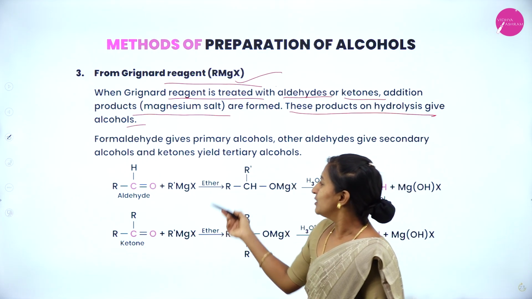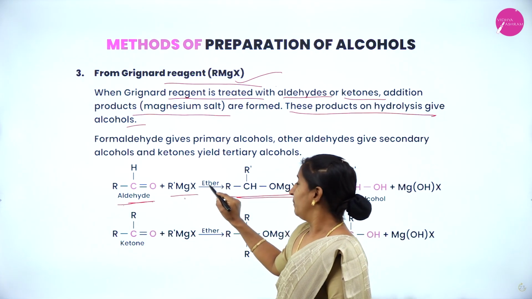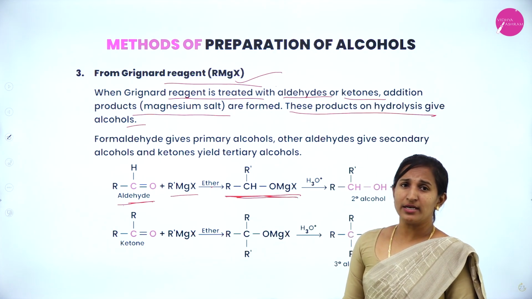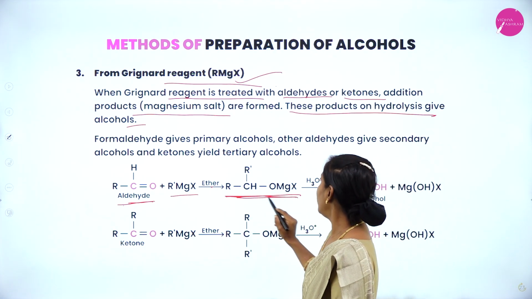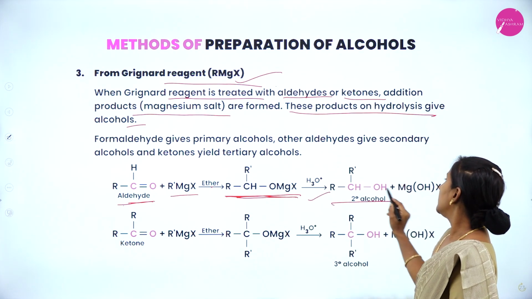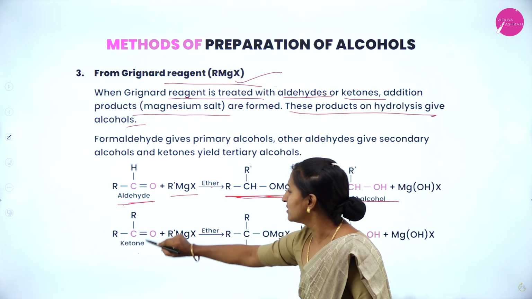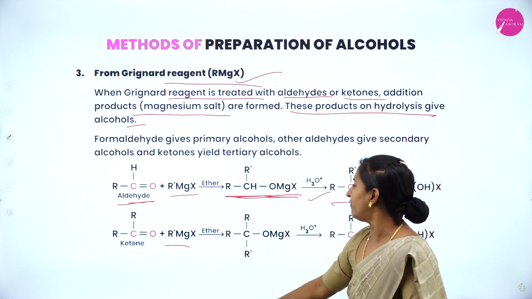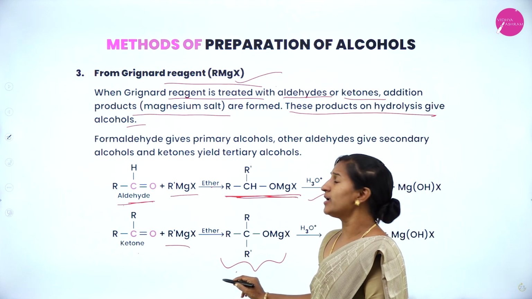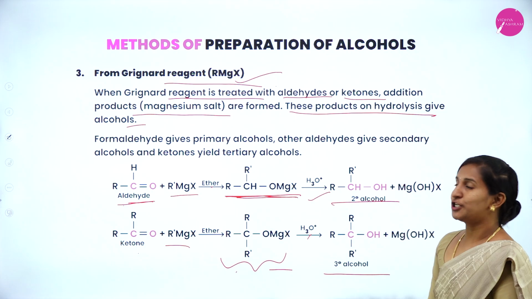When aldehyde reacts with Grignard reagent in the presence of ether, it gives an addition product, magnesium salt, which on acidification gives secondary alcohol. If ketone reacts with Grignard reagent in the presence of ether, it also gives an addition product of magnesium salt, which on acidification gives tertiary alcohol.